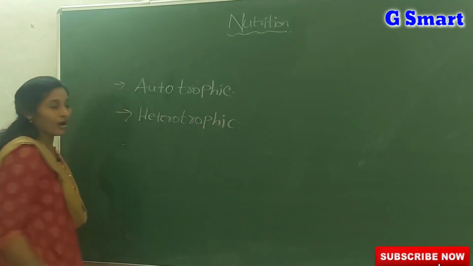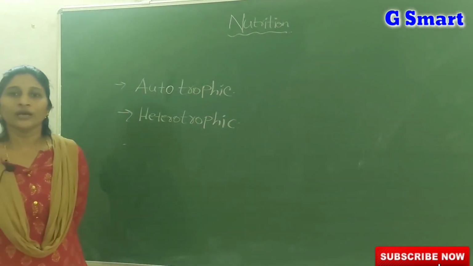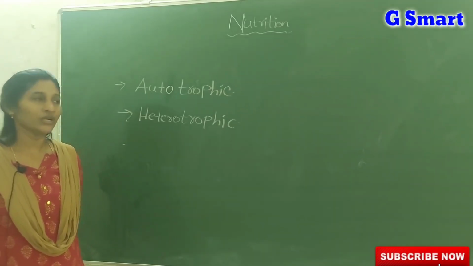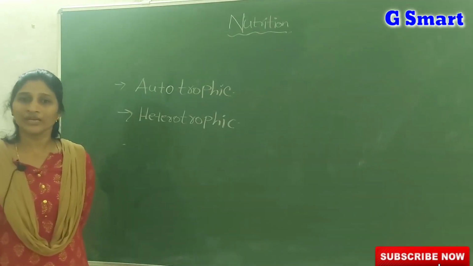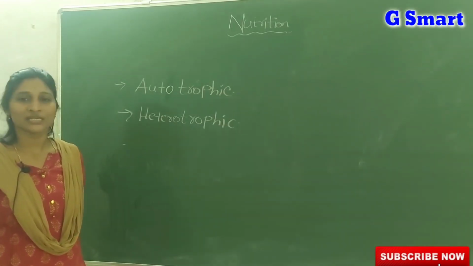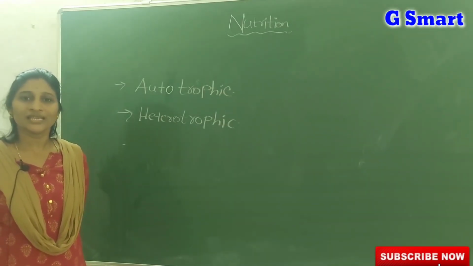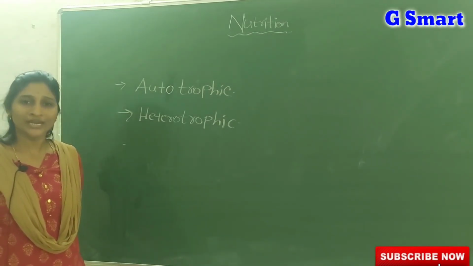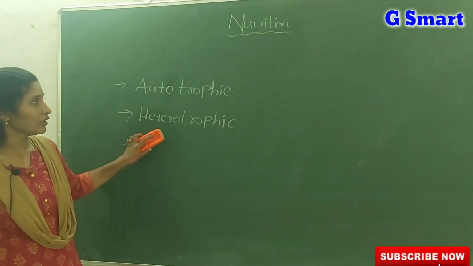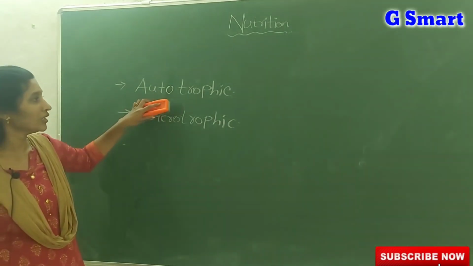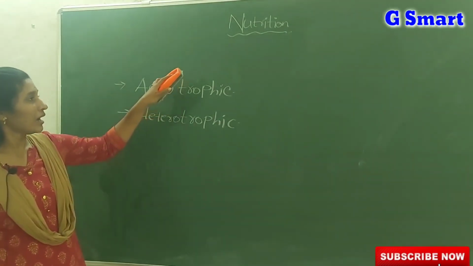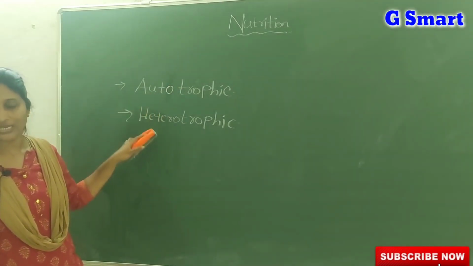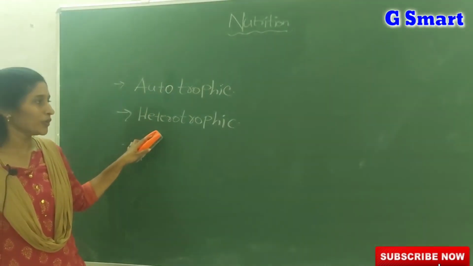All living organisms need food, but the variety of food they take and the mode of acquiring food differ between organisms, and even within a single body, different cells differ in their food requirement and mode of taking food. So, based on how they obtain or prepare food, nutrition is of two types.